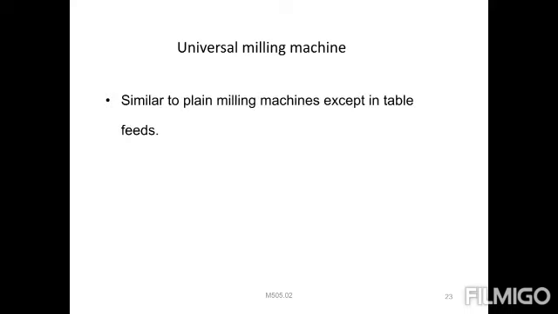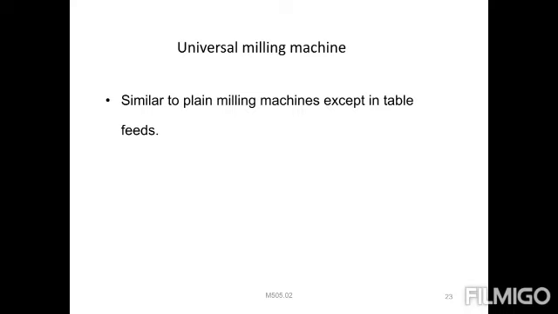Then next one, studying the universal mill. It is also similar to the plain milling machine, except for the table feeds. The work table can be swiveled in the horizontal plane and fed at an angle to the spindle. So we have one more method. Always we know the movements are only in the directions longitudinal, cross and vertical.